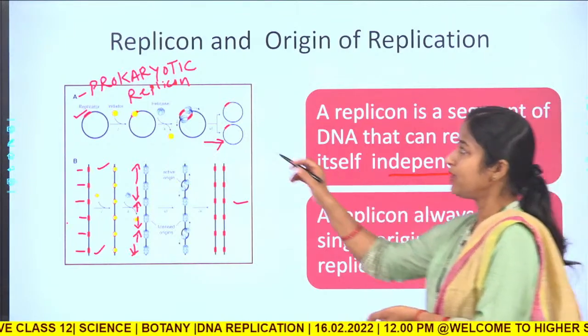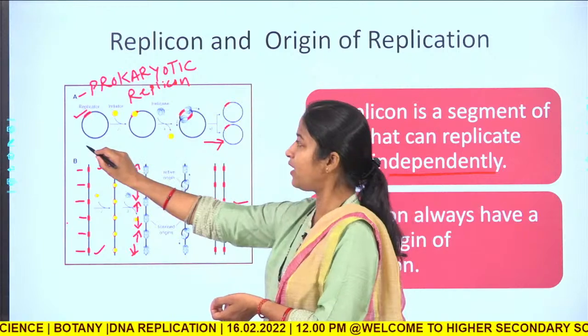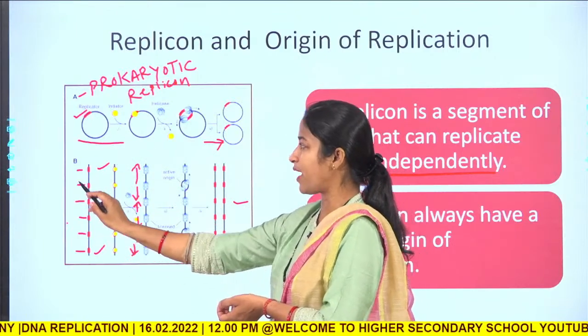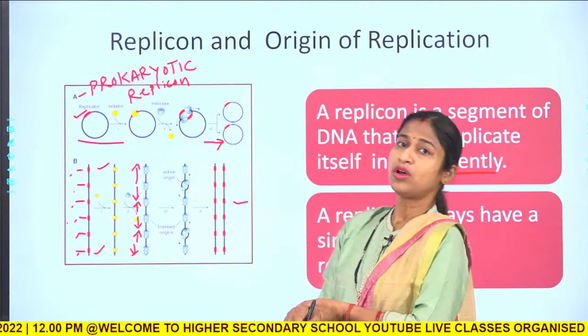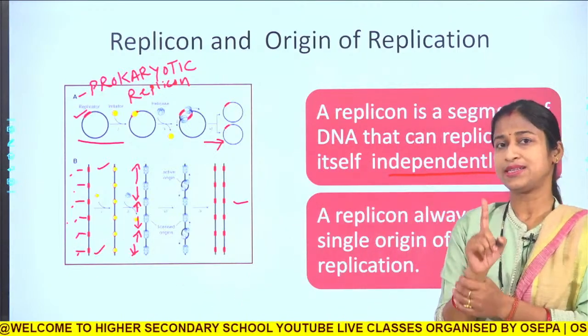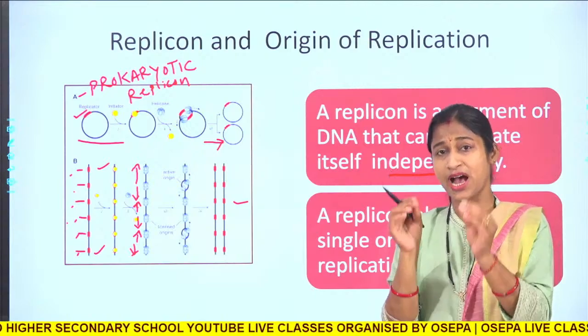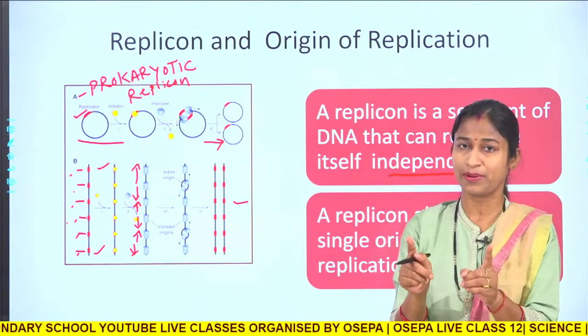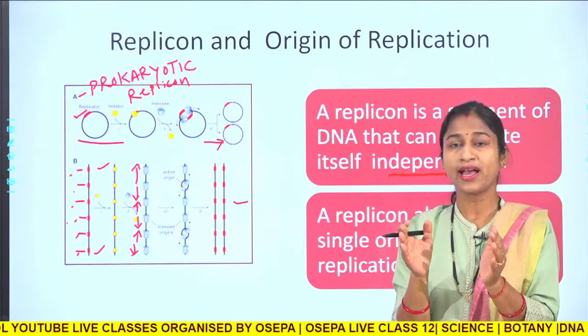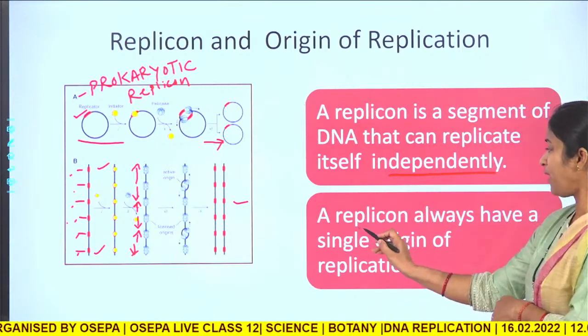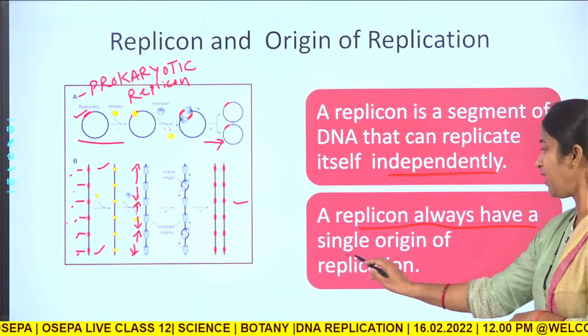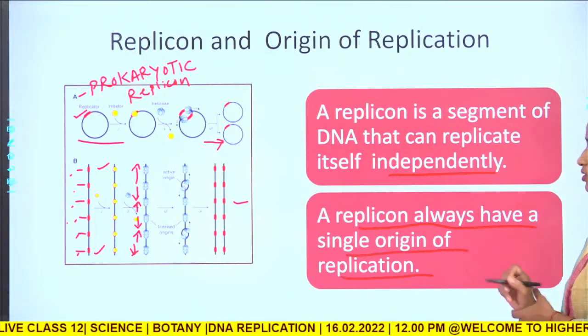That is why the prokaryotes have a single replicon, whereas the eukaryotes have many replicons. A replicon must have a single origin of replication, okay. So a replicon always has a single origin of replication.